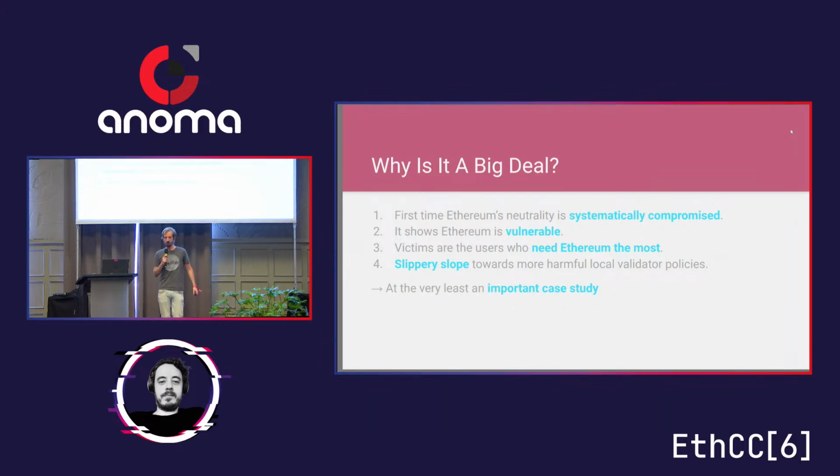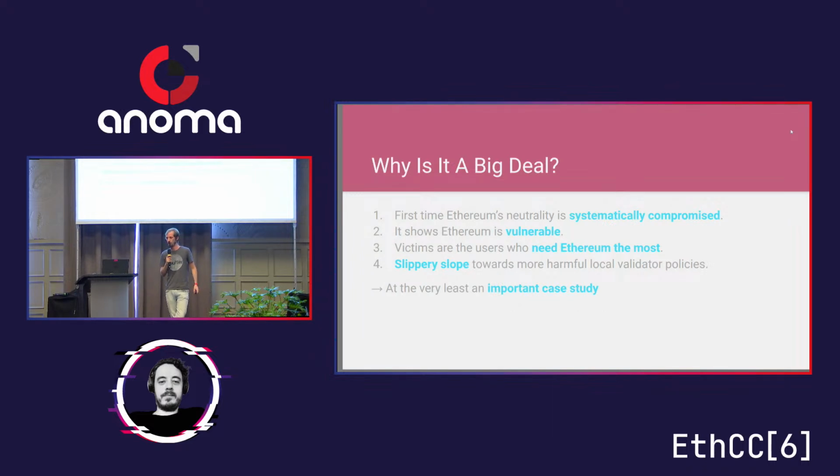And some might argue it's not a big deal at all, but I think it is, because I think it's the first time in Ethereum's history that Ethereum's neutrality is systematically compromised and also permanently compromised. So it's not something that went on only for a day, but it's been going on for months and months by now. It also shows that Ethereum is vulnerable, that maybe the properties we claim Ethereum has are not as safe as we say, and this might encourage attackers to look at more things,